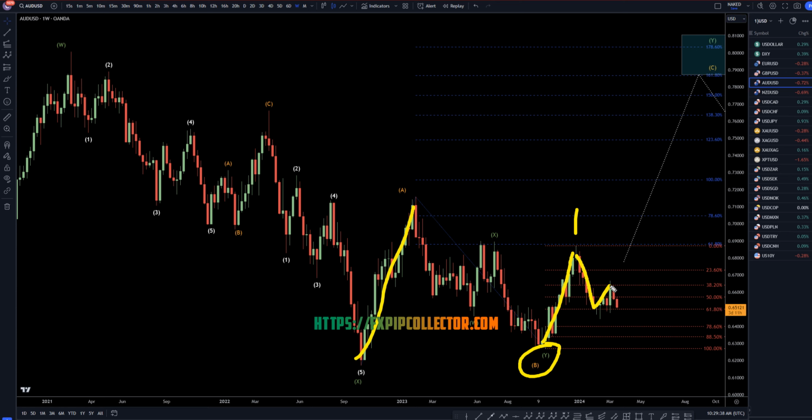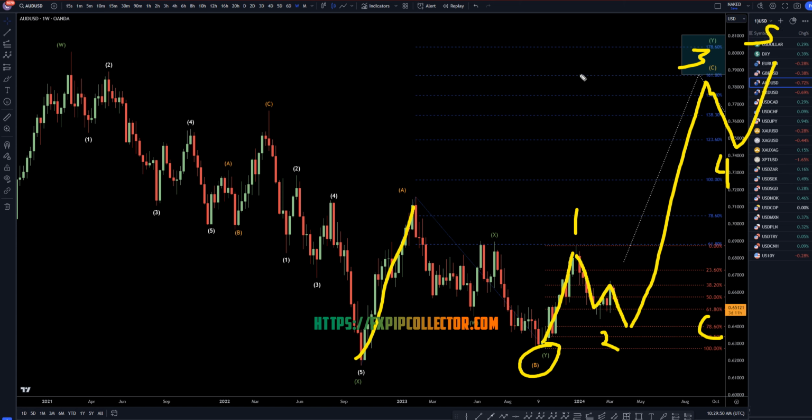But instead of the wave 2 being over, I actually think it probably is going to go down more. Probably at this point all the way to the 78.6 before it goes up and makes that big wave 3, big wave 4, and big wave 5 of wave C, which should be a wave C of wave Y.